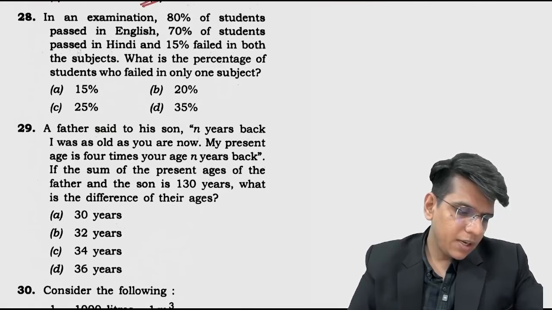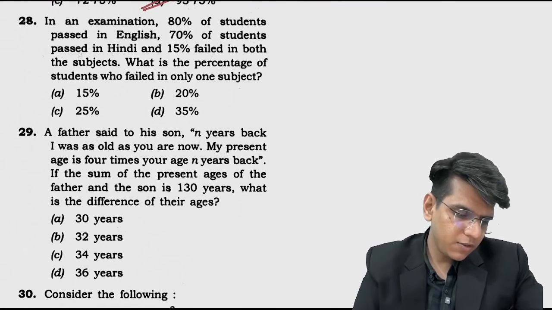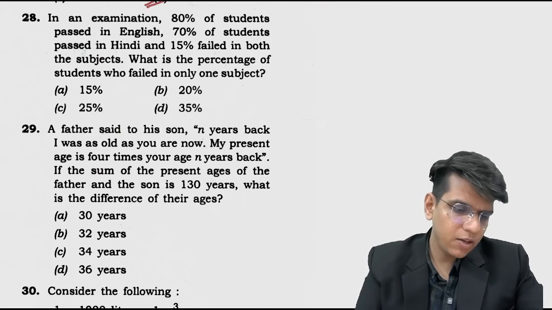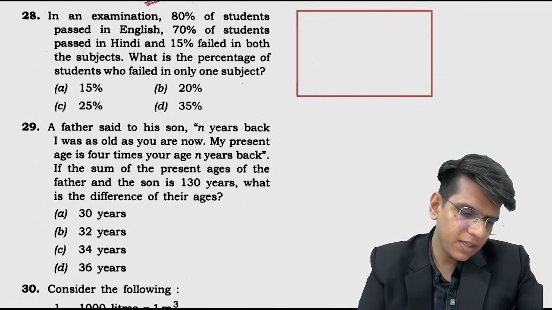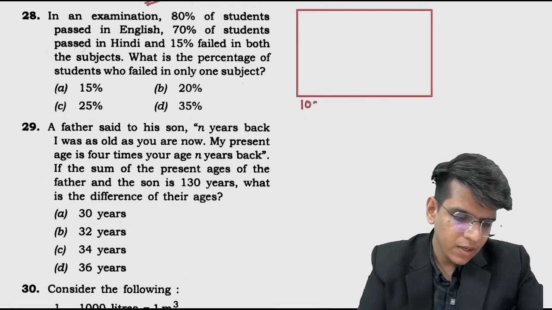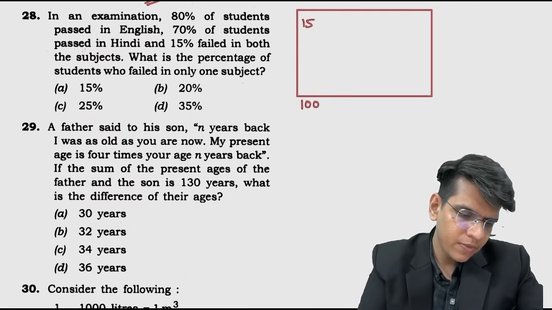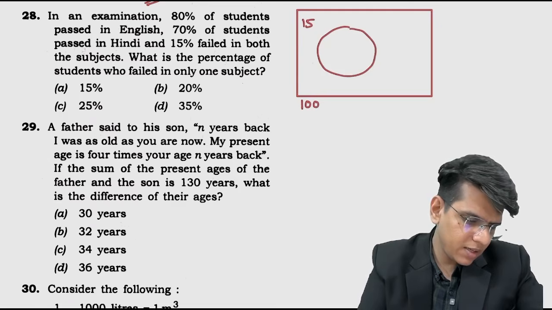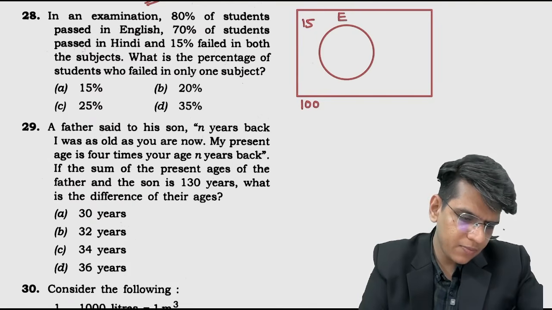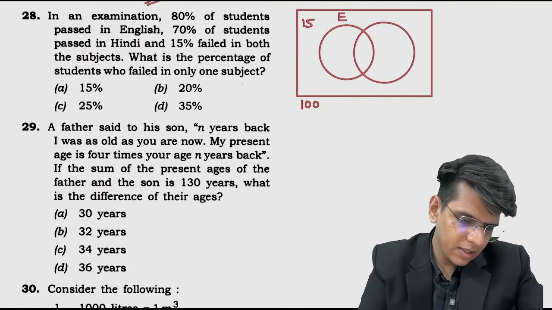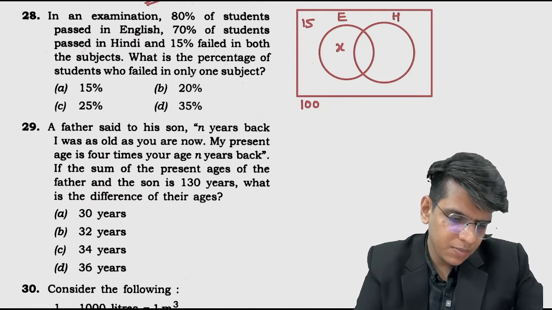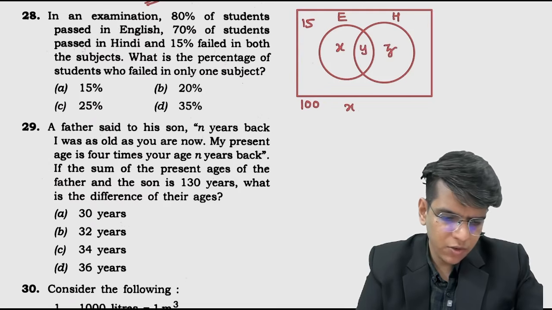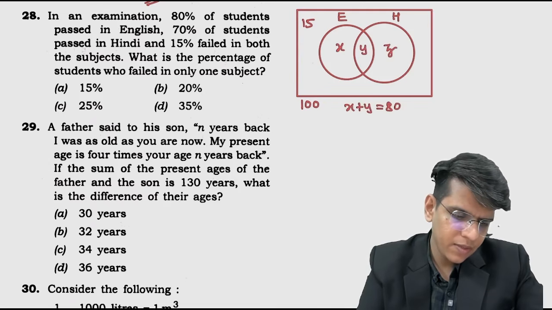In an examination 80% of the students passed in English, 15% failed in both, 70%. For this we have to make a Venn diagram. Let's make one. Okay, this is the rectangle, where everything is in percentage, so let me take 100. 15% failed in both. Here some students passed in English, so let me write English here, and some students passed in Hindi, so write Hindi here. Now what is given to you: this is x, y and z. They have given x plus y equals 80, y plus z equals 70.